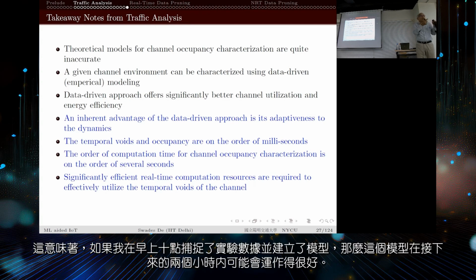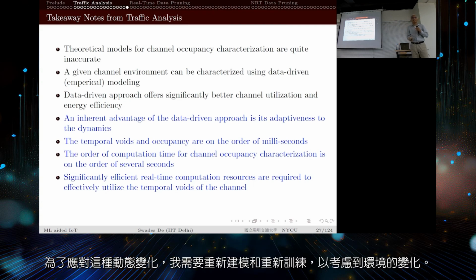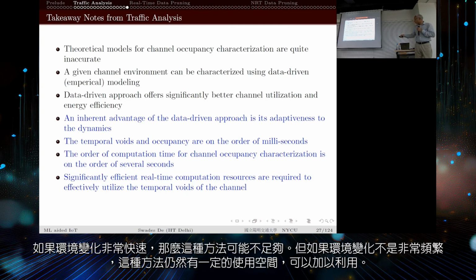So what that means is that I model the empirically captured data in the morning at 10, and then possibly for the next 2 hours I can utilize that to work reasonably well. But if I want to use that throughout the day, it will not work well, because maybe from 12 to 2 the behavior of the channel occupancy changes, and as a result I need to retrain actually. So the dynamism has to be considered. If the environment changes very fast, then this is not sufficient. Otherwise, this can still be made use of. There is some room to improve it.